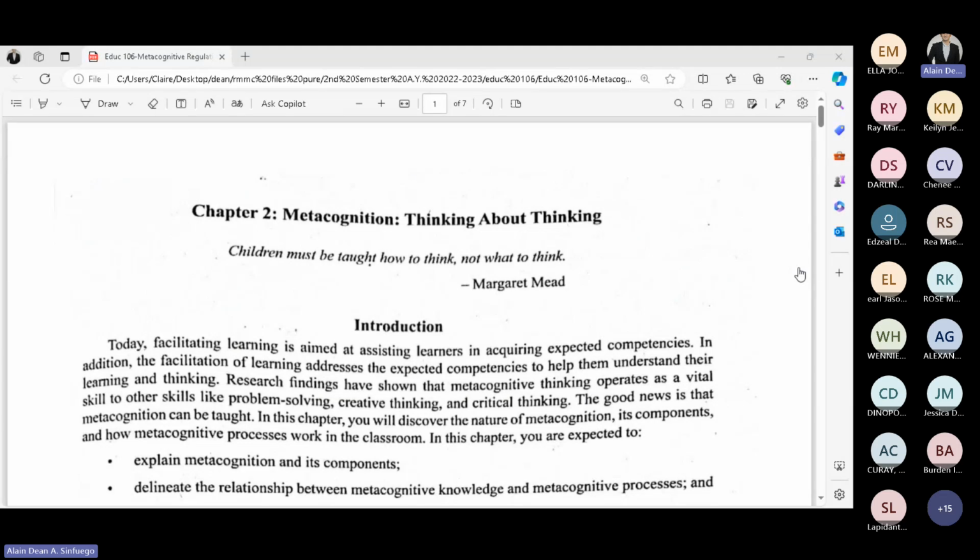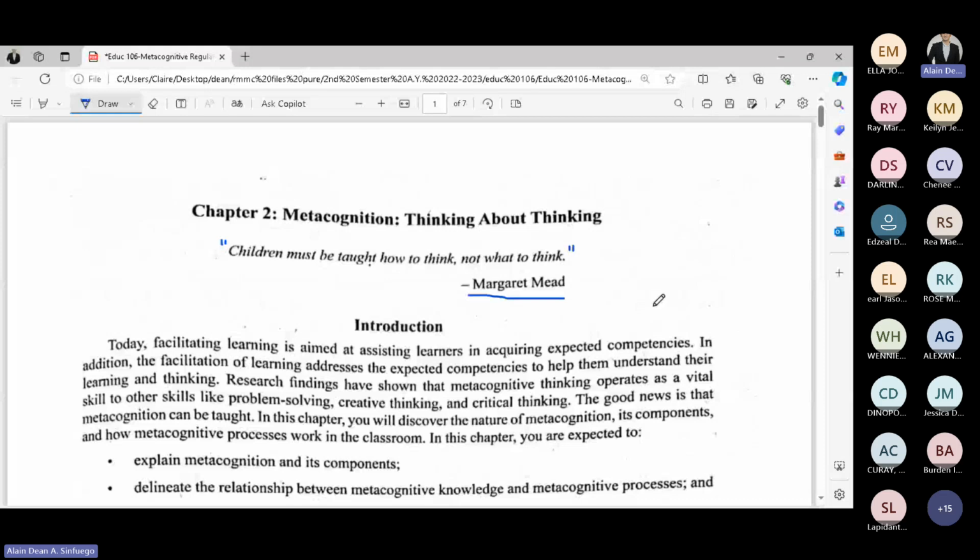So for today, we will now discuss the second lesson, or second chapter, which is about metacognition. So please, eyes on your screen. Metacognition: thinking about thinking. We have a quote here from Margaret Mead. She said, quote unquote, children must be taught how to think, not what to think.